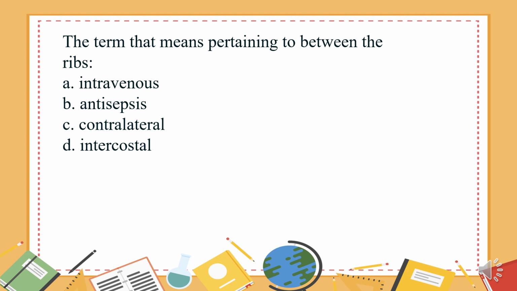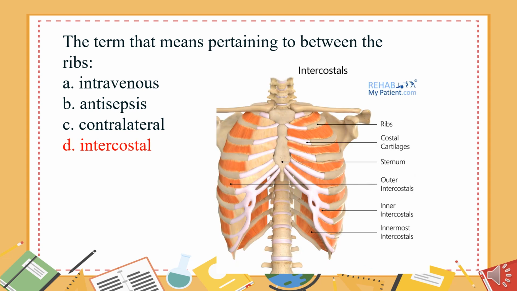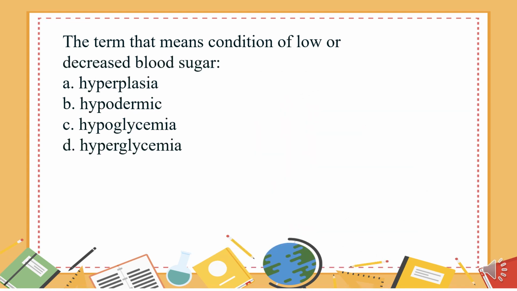The term that means pertaining to between the ribs. A. Intravenous. B. Antisepsis. C. Contralateral. D. Intercostal. The answer is D. Intercostal.